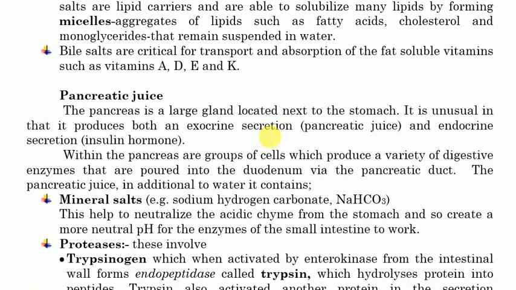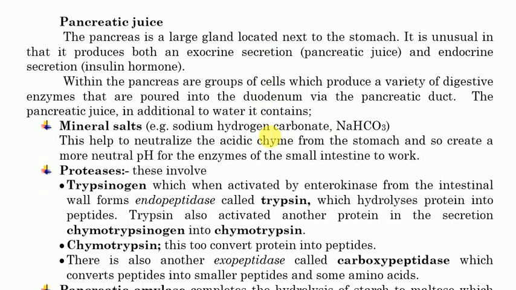Now let's move to the pancreatic juice. As we know, the pancreas performs two functions: it secretes exocrine secretions and it secretes endocrine hormones.